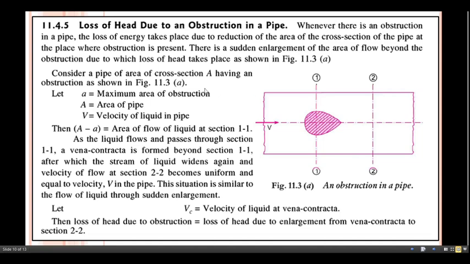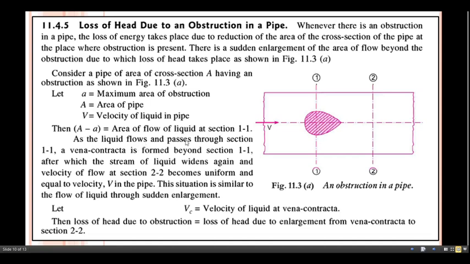Okay, now consider a pipe of cross section A having an obstruction in this way. Let small a be the maximum area of obstruction, capital A indicate area of pipe, V indicate the velocity of liquid in pipe, then A minus small a is the area of flow of liquid at section 1.